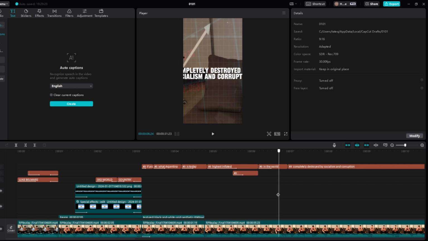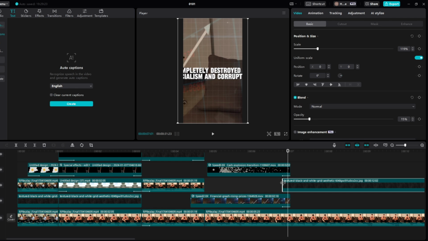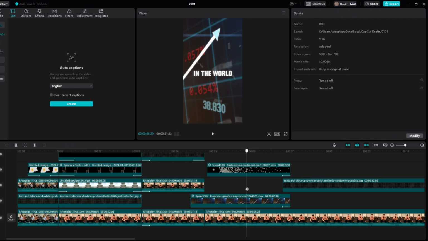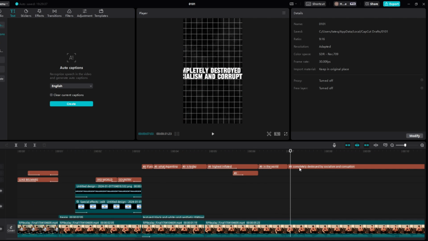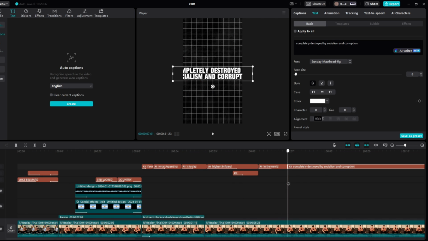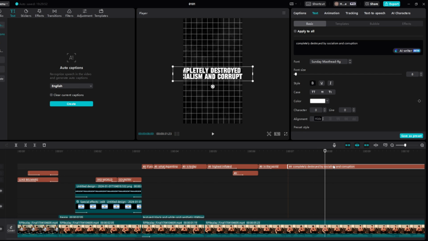And now let's move on to this part. Right here, as you can see, it fades in. So we're gonna have the opacity on 100, just like so. Currency in the world, completely destroyed. Perfect. And then for this text for now, we're just gonna fix it. So completely destroyed by. Completely destroyed. Right here, completely destroyed. Oh, okay, wrong part. There we go, completely destroyed by socialism. So by socialism.